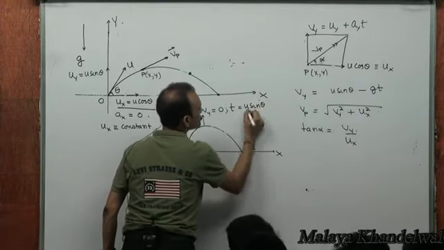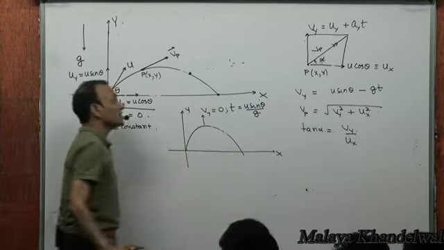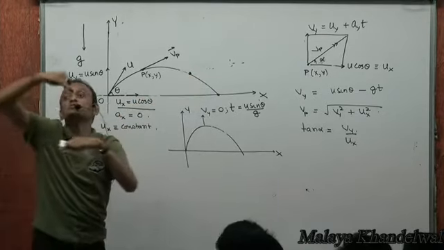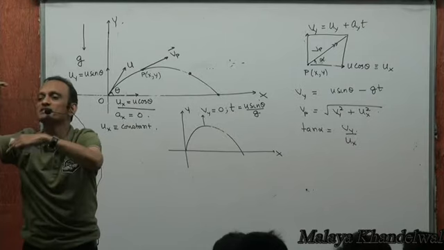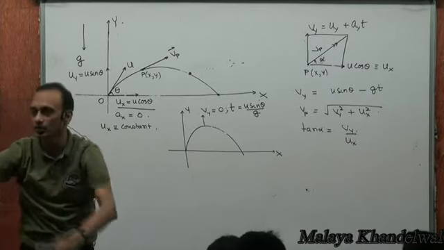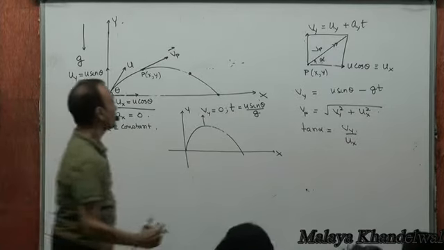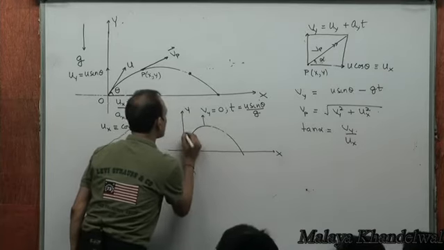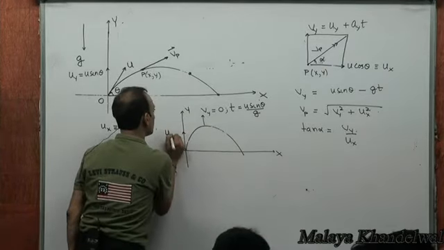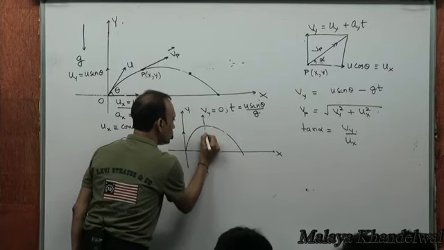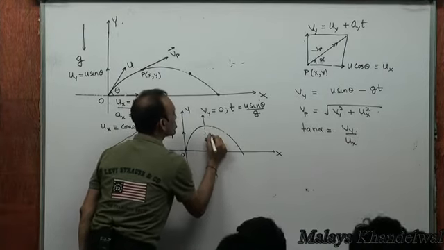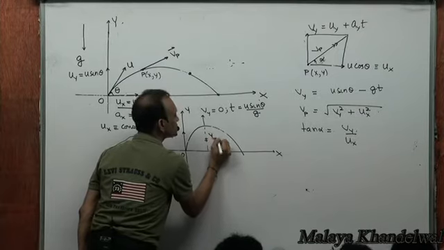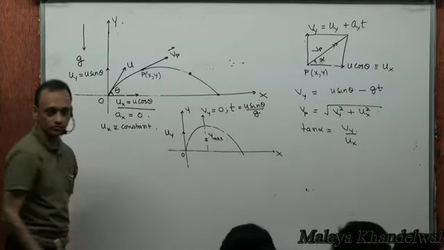And as I discussed in the previous case, if the vertical velocity becomes 0, that must be a state of maximum y or maximum height. Yes or no? And so uy is the initial vertical velocity, vy becomes 0, and this then is y max, the maximum height.